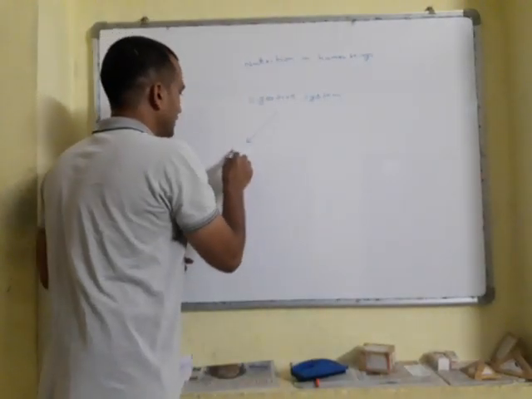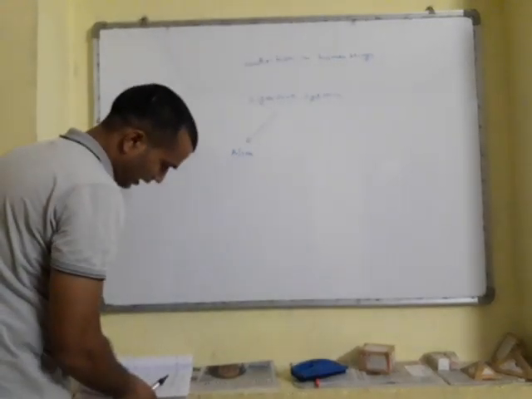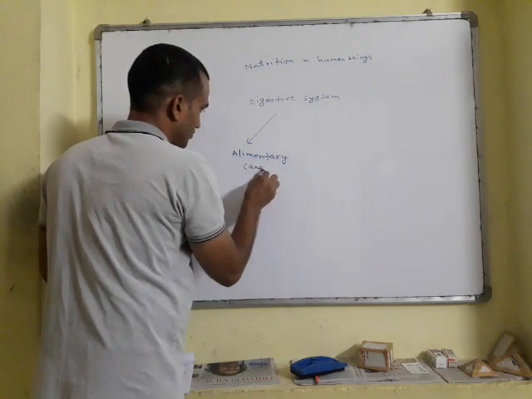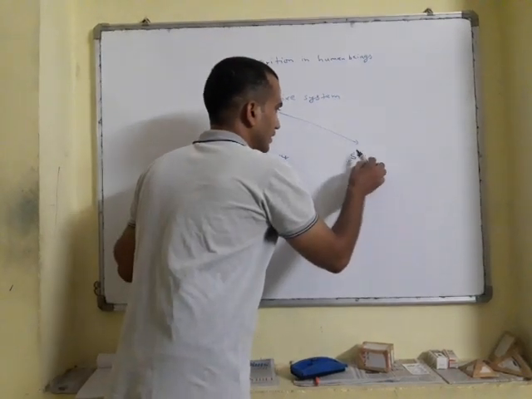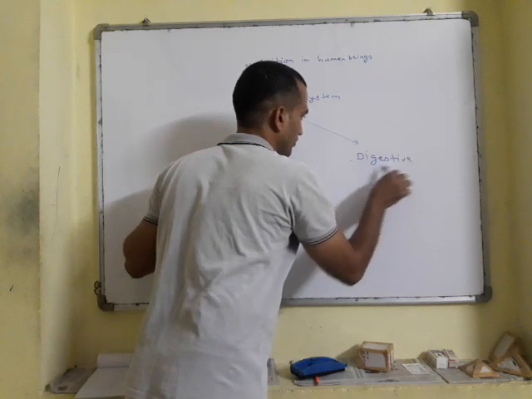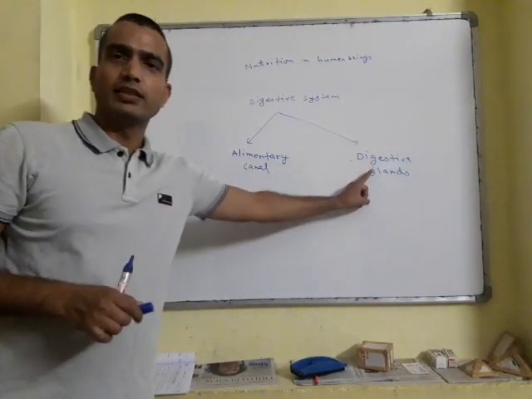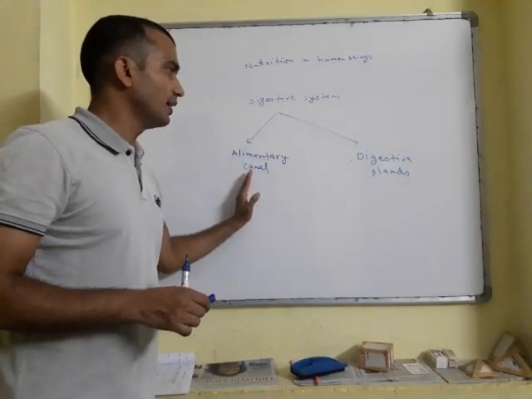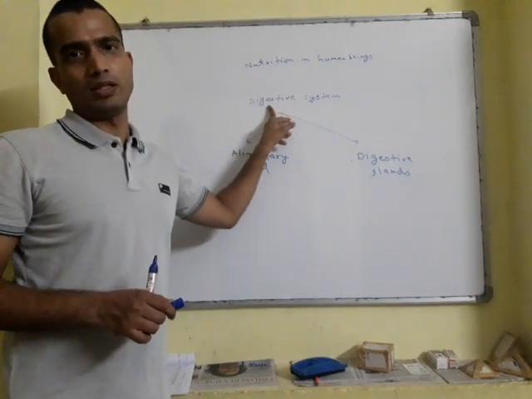First one is alimentary canal, and second is digestive glands. Alimentary canal and digestive glands make the digestive system.